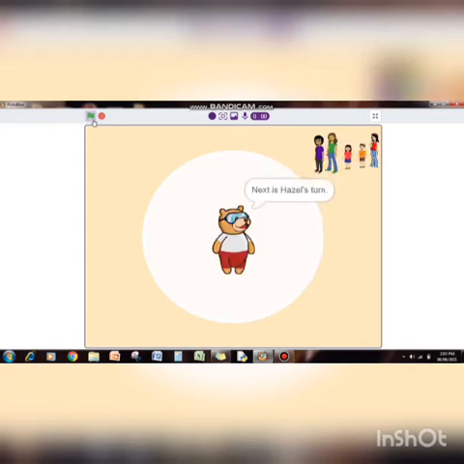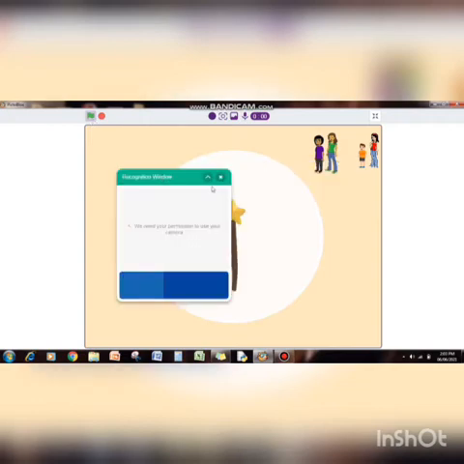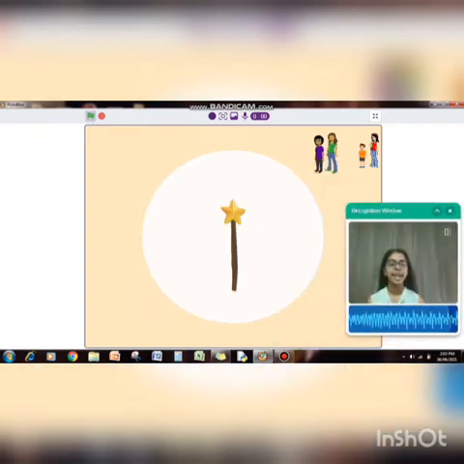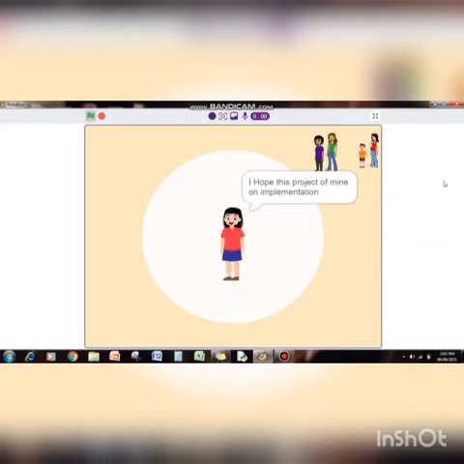Wonderful. Next is Hazel's turn. My project is based on speech recognition. Basically, it will dial the helpline number and save people in cases of emergency. Try it yourself by using keywords help, emergency. Calling 100. I hope this project of mine on implementation in real life will help many people.